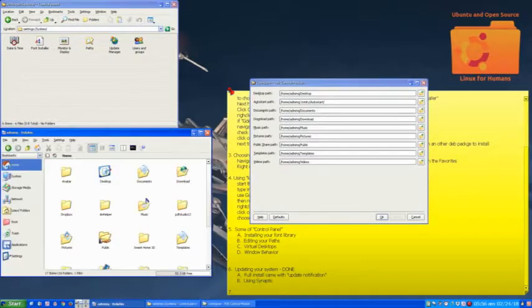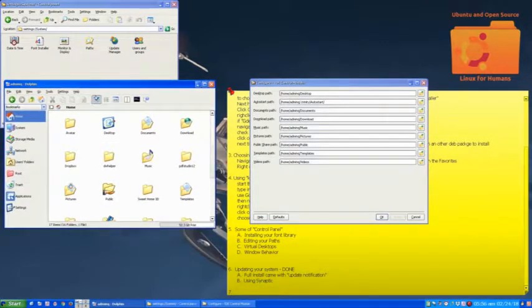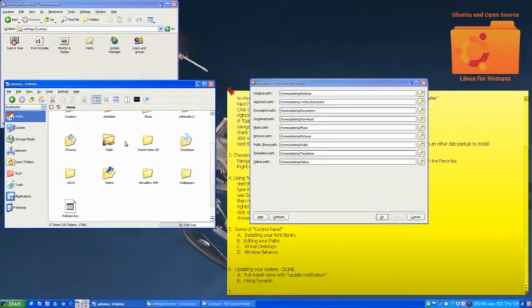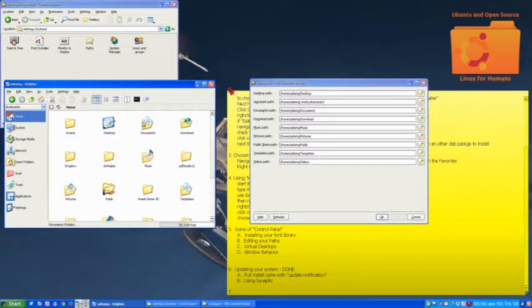Now if we open up my Dolphin, as you can see, I have these up in here. And most of these are application specific. But some applications rely on the operating system's path parameters here. Let me show you what I'm talking about.